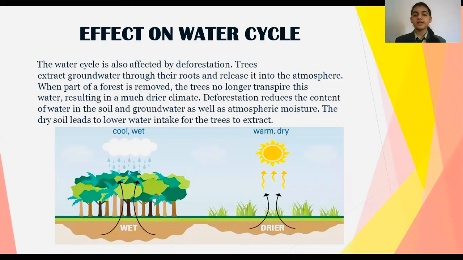Effect on water cycle. The water cycle is also affected by deforestation. Trees extract groundwater through their roots and release it into the atmosphere. When part of a forest is removed, the trees no longer transpire this water, resulting in a much drier climate. Deforestation reduces the content of water in the soil and groundwater as well as atmospheric moisture. The dry soil leads to lower water intake for the trees to extract.